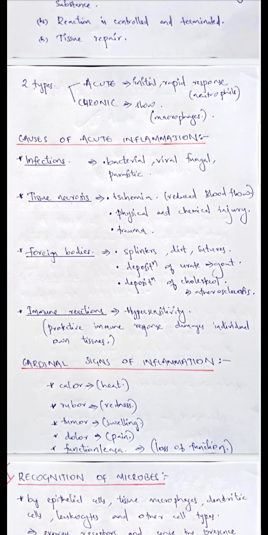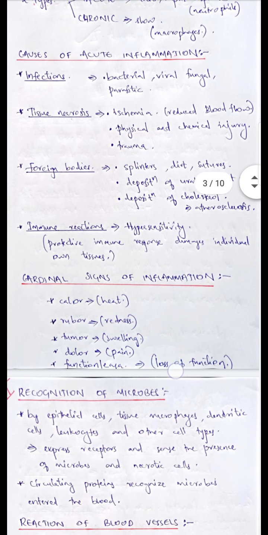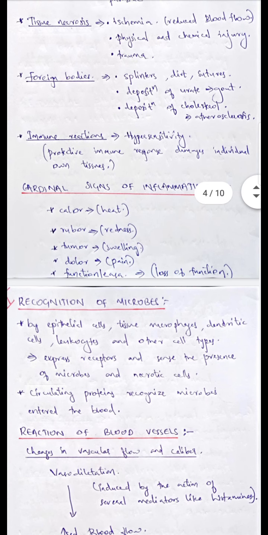Foreign bodies like splinters, dirt, sutures and deposition of urate crystals as in gout, deposition of cholesterol crystals as in atherosclerosis. Immune reactions include hypersensitive reactions. Normally the immune reaction is for the protection of our body, but this protective immune response will damage the individual's own tissues. That is hypersensitive reactions.